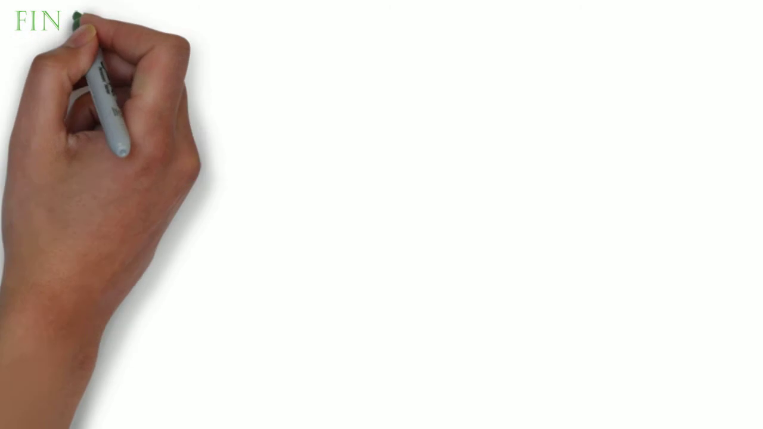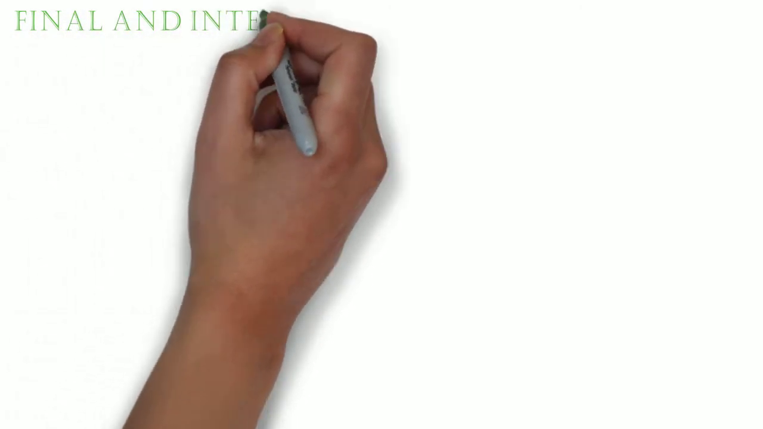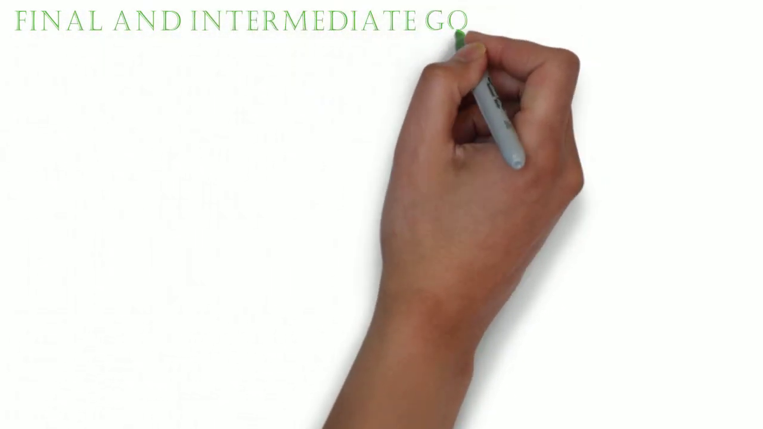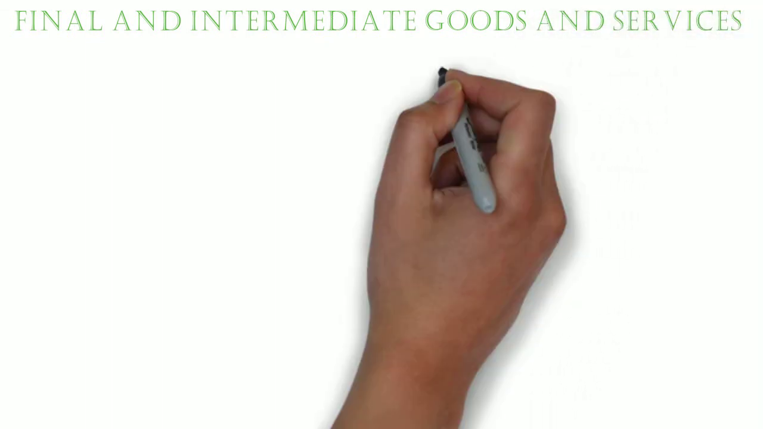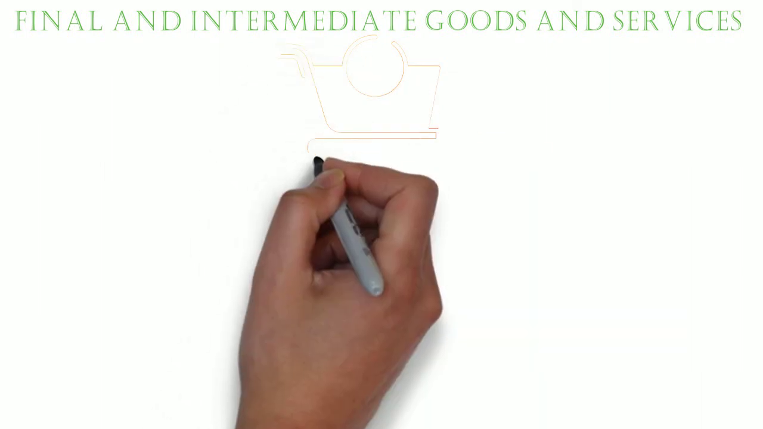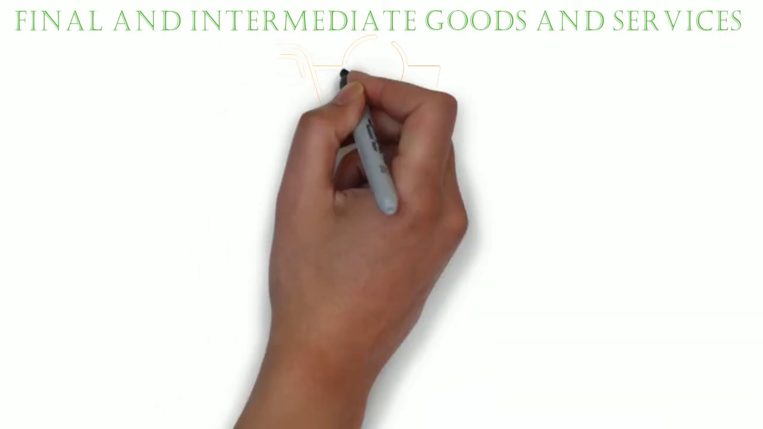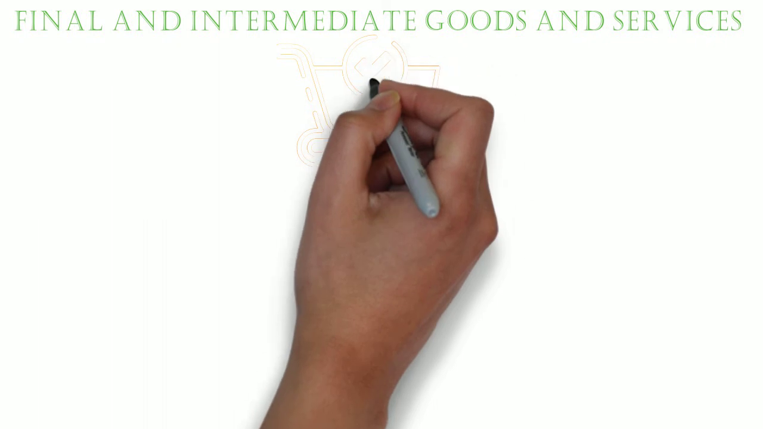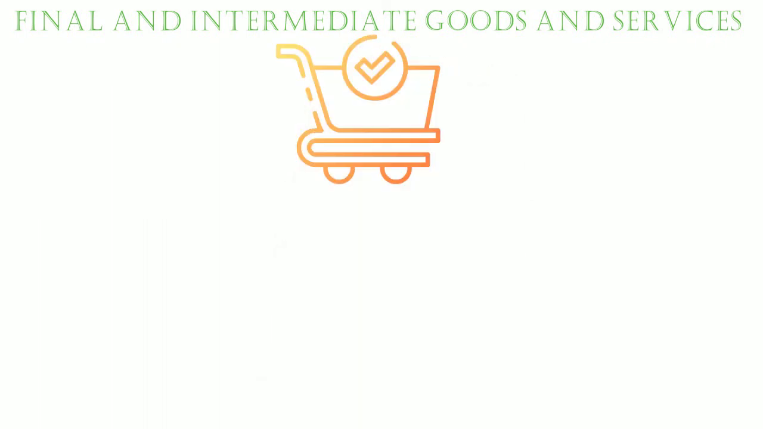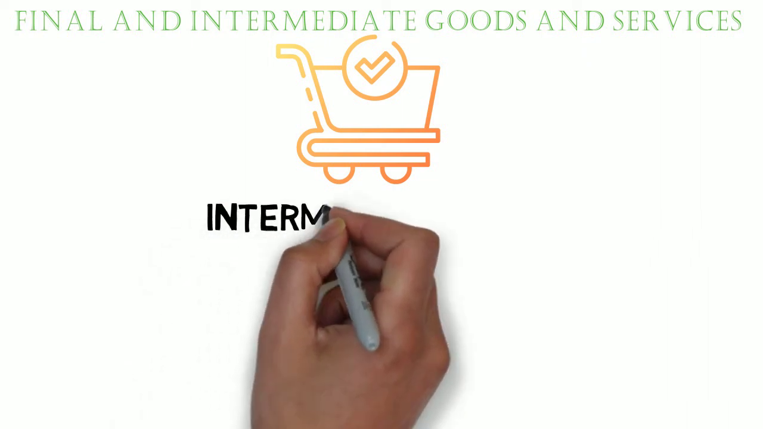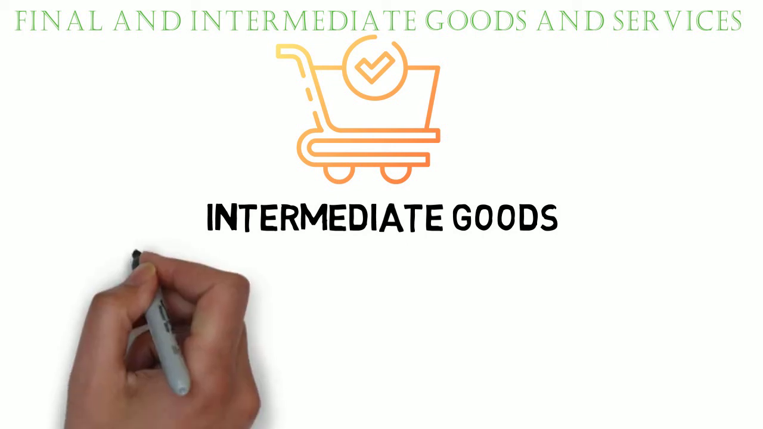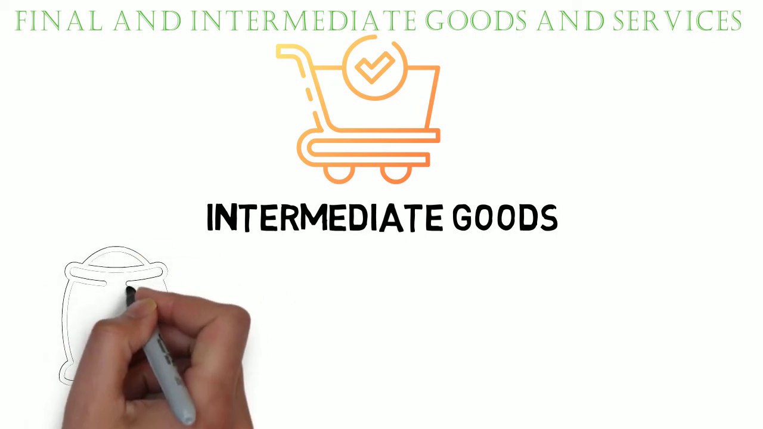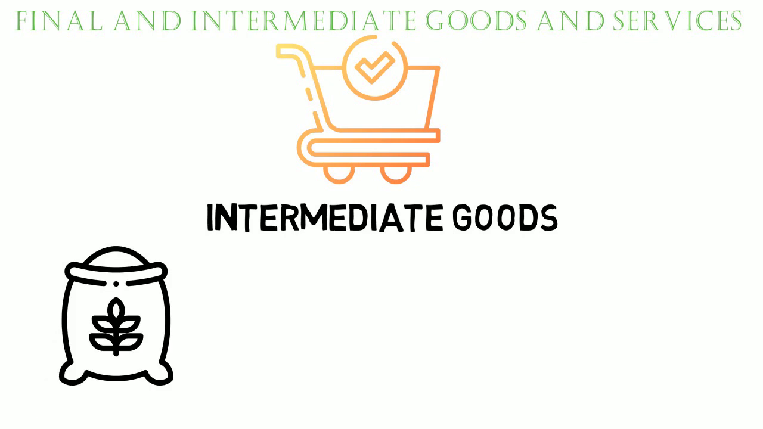Now, let's explore other terms called final goods and services and intermediate goods and services. Final goods and services are goods and services sold to the final or end user. For example, a car sold to a customer is a final good, or rice sold for household purpose is also a final good. Whereas intermediate goods and services are those goods and services bought from one firm by another firm that are inputs of production for final goods and services.